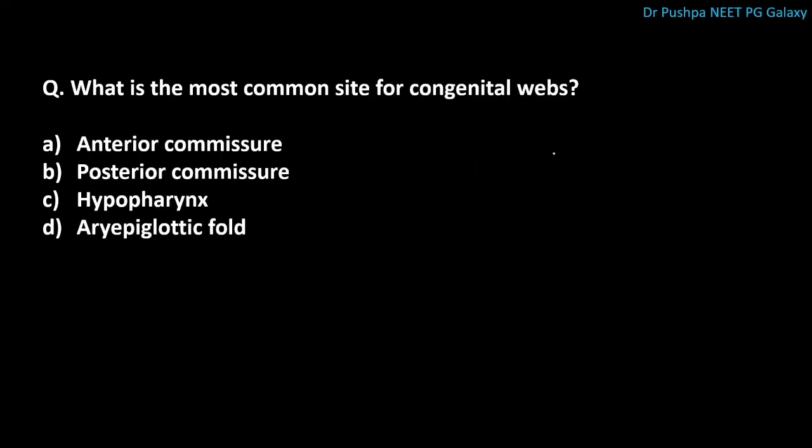Next question is, what is the most common site for congenital webs? The correct answer is anterior commissure. We can see congenital webs or syphilitic lesions or leprosy or lupus or papillomatosis on anterior commissure.